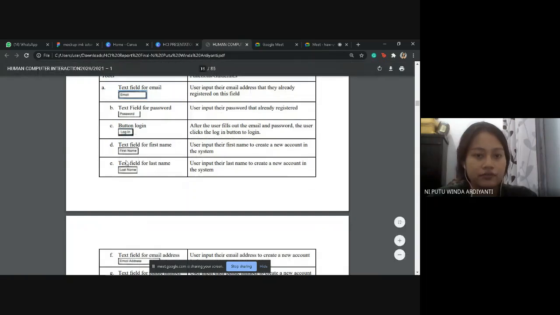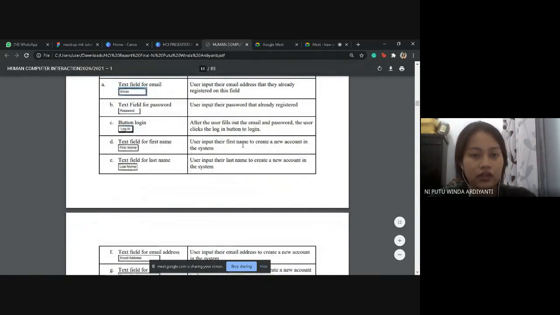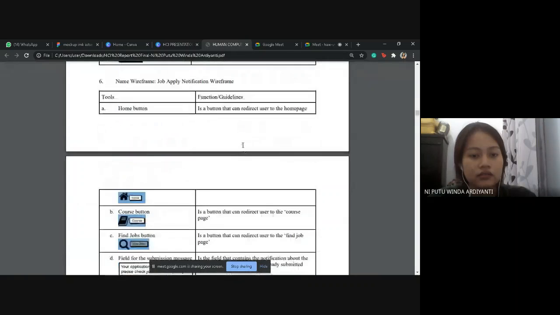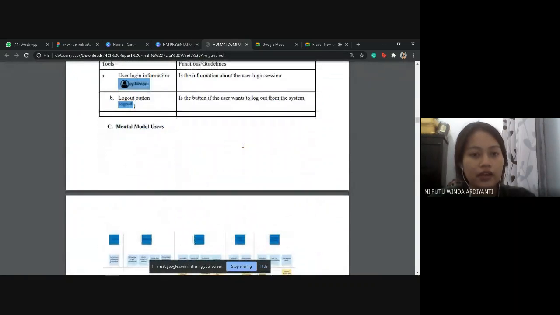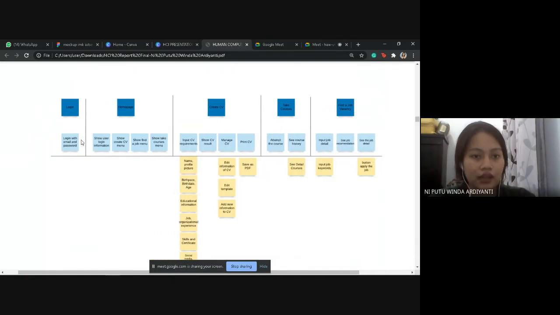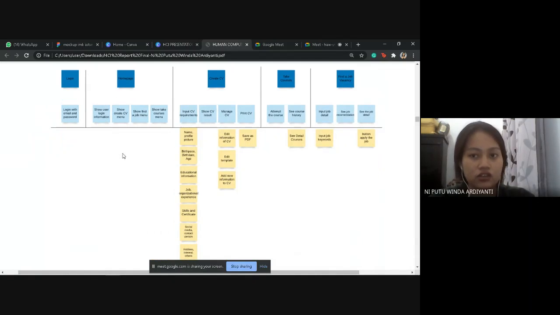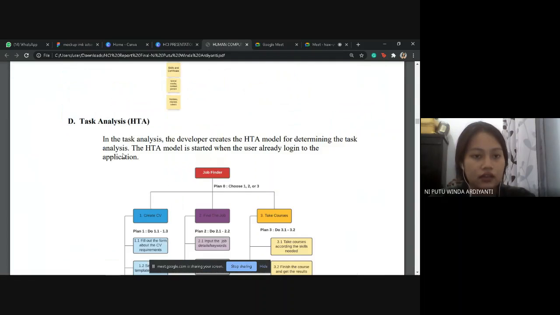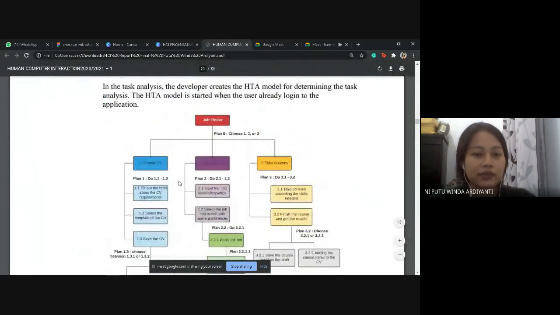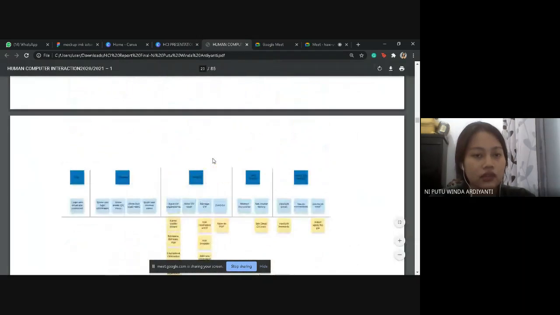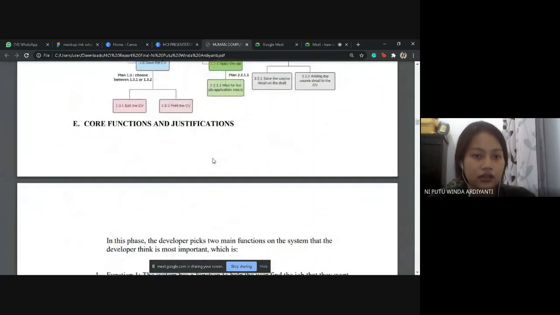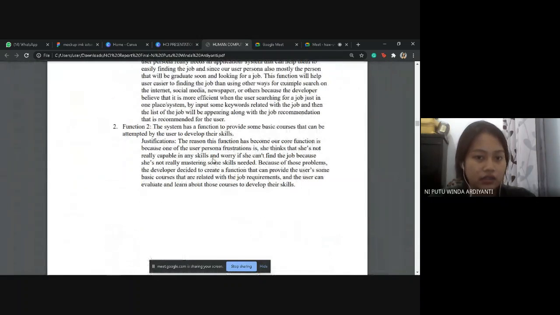So these are some of our field tools and the guideline. And after that, for the mental model, it's just like this: login with email, homepage, create CV, take course, and find job vacancy. These are our task analysis, the HTA. So it seems similar to the mental model and the business process, I think. So these are the justification about each function.